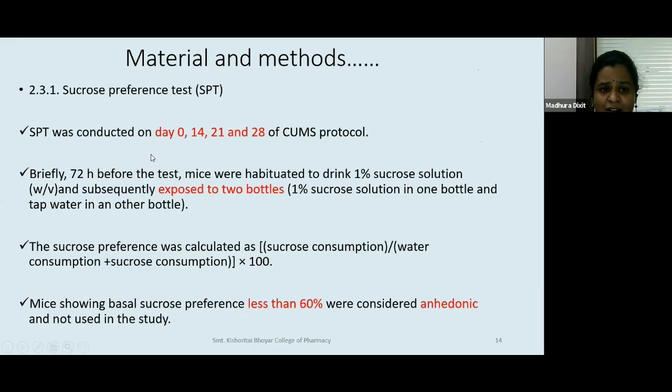So basal is before starting the experiment, we have done a test, and at that test, if there was any mice that was showing a preference of less than 60%, it was already considered anhedonic. Anhedonic is lack of pleasure. So that mice was already considered anhedonic and not taken into the study.